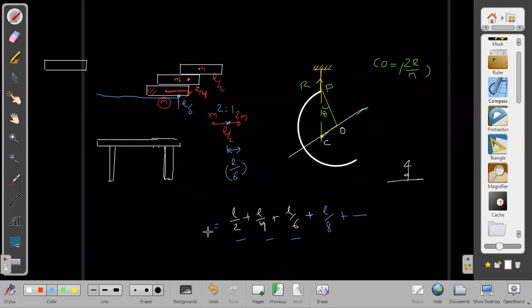Now the question is, let us say I want to do it up to infinity. Then what is the maximum possible which we can achieve? If I want to add it up to infinity, then the sum will be infinite. Means we can obtain as large a length as possible. There is no limit for it. Obviously, there are certain other things. When we start extending so much, then the gravity will no more remain vertical. But it will be pointing towards the center always.